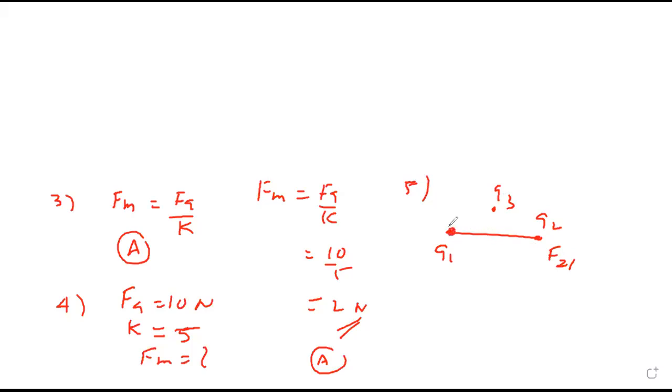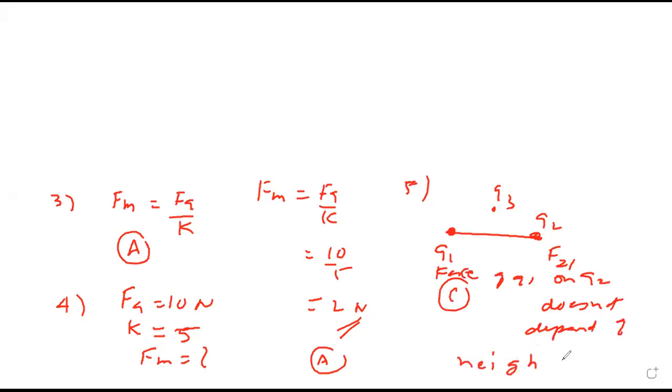Force exerted by Q1 on Q2 does not depend upon neighboring charge. So can I say remains unchanged? Because the force of Q1 on Q2 does not depend on neighboring charges. The resultant may change, but the individual will not change.